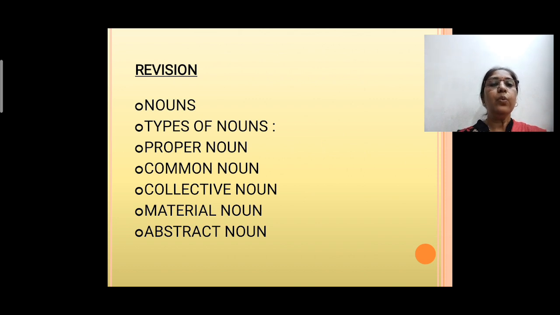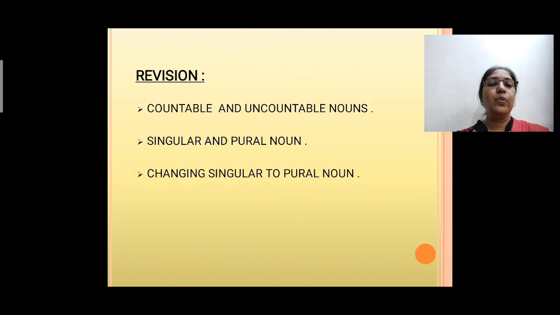In our previous video, we revised nouns and the types of nouns, that is proper noun, common noun, collective noun, material noun and abstract noun. Also, we have studied countable and uncountable nouns. Under countable nouns, we have studied singular and plural nouns both, and how to change a singular noun into a plural noun.